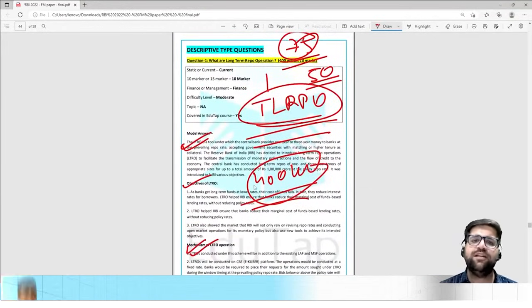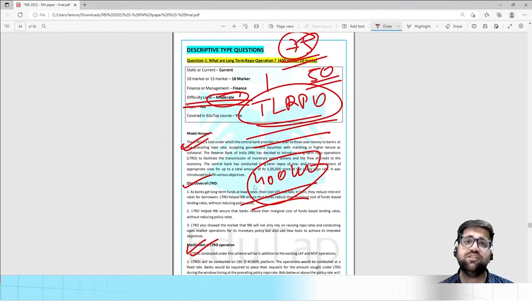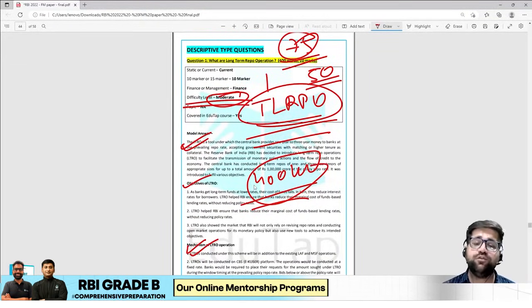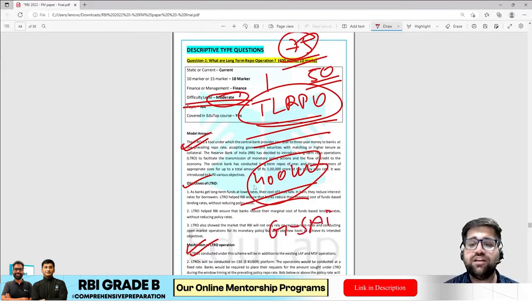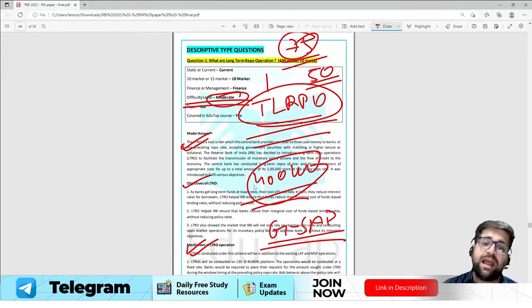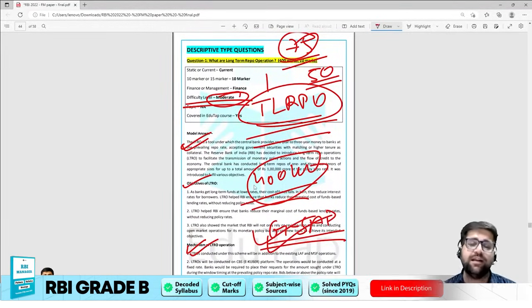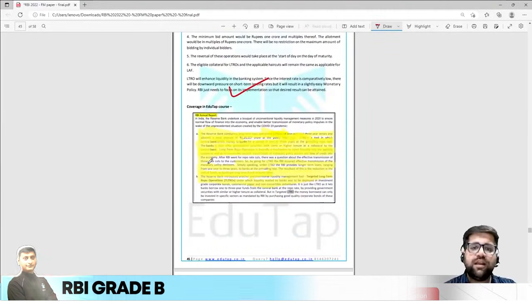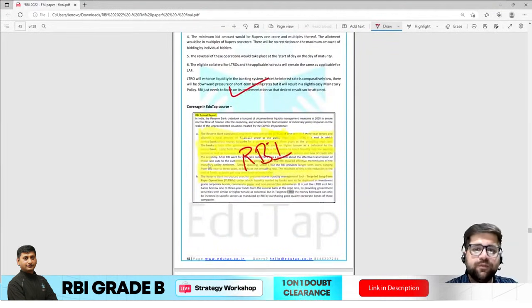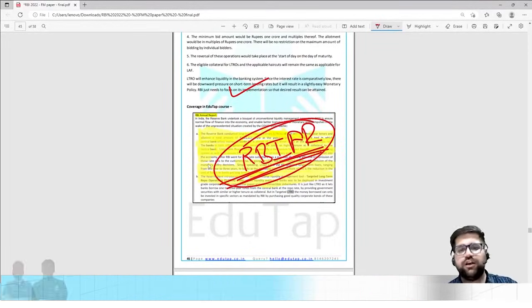And again, according to me, this is a moderate level question, nothing much fancy over here. They have just asked you one of the most important measures which was used under the COVID pandemic by RBI. For example, they could have told you to write a short note on GSAP, that is Government Securities Acquisition Programme. This is again a very important parameter via which we can judge what RBI is trying for 2023 as well. Now, under the RBI annual report, my friends, we have clearly disclosed what TLTROs are all about.